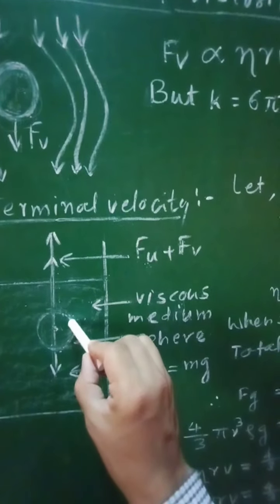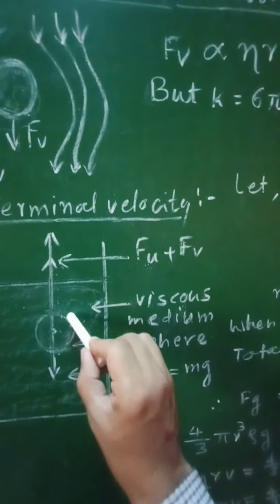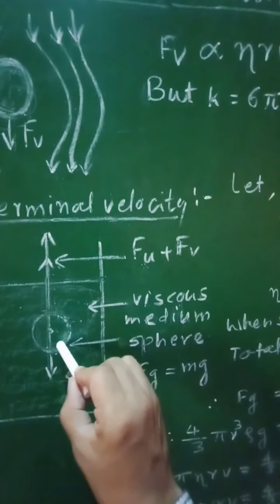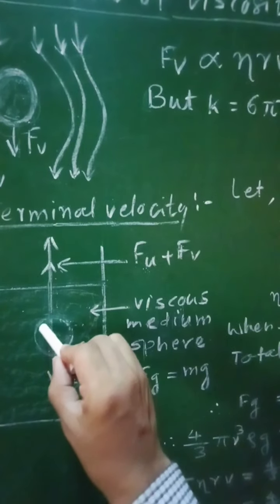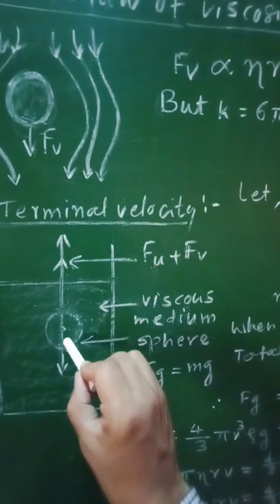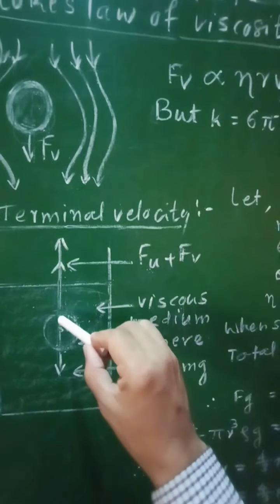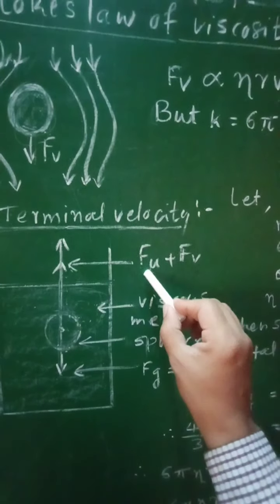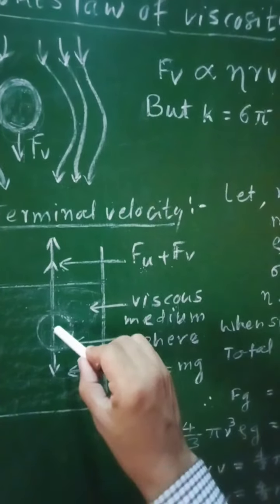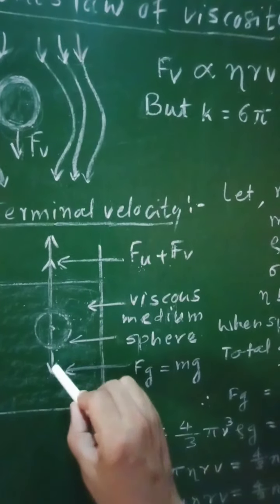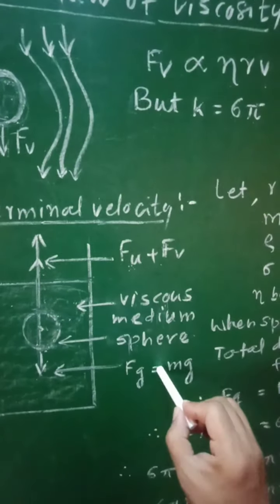At that time it will move with constant velocity and there is no acceleration, that is, the acceleration of that body will be equal to 0. This will be attained only when the total upward force, Fu plus Fv, is balanced by the total downward force, mg.